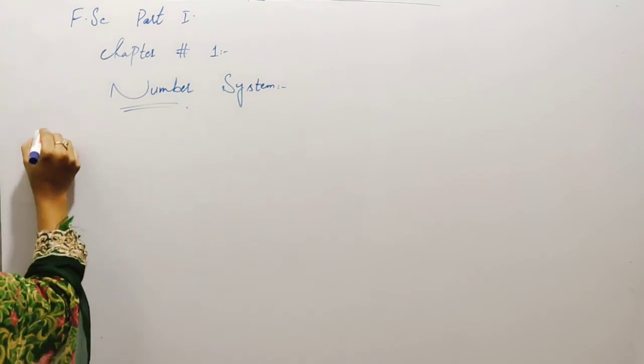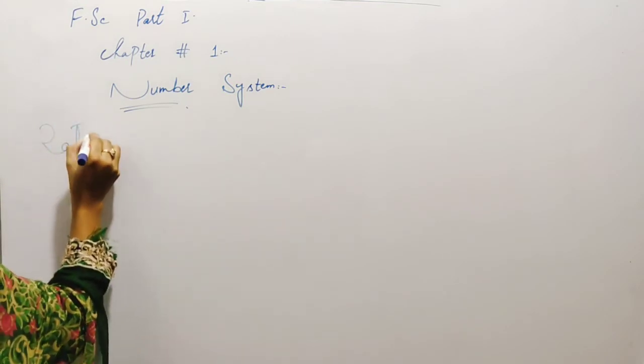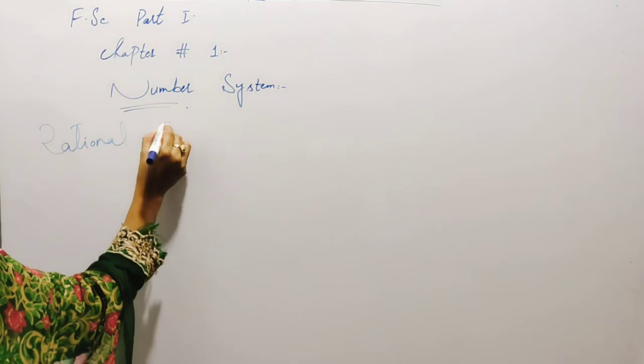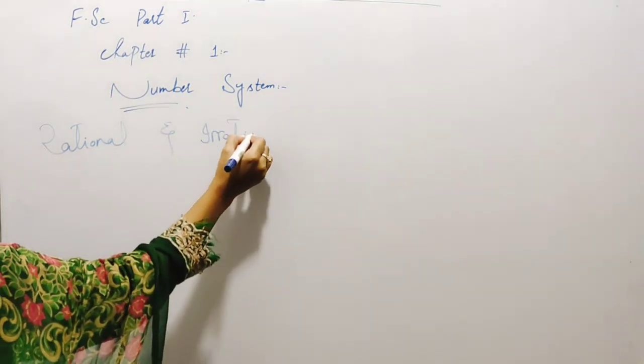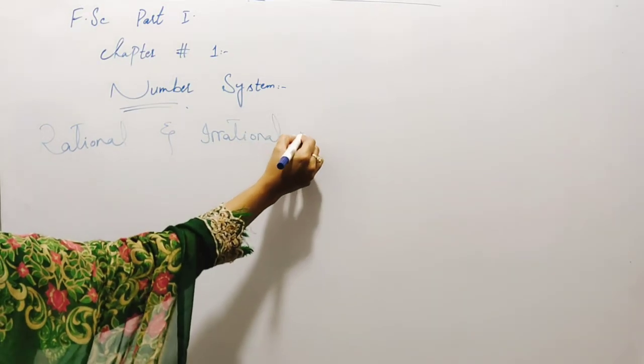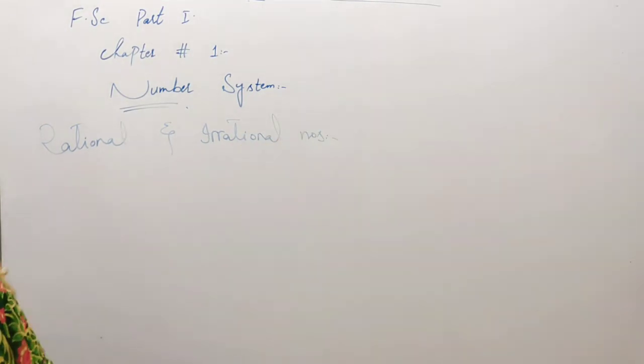Now we learn about rational and irrational numbers. Now we know what real numbers are, what rational numbers are, and what irrational numbers are.